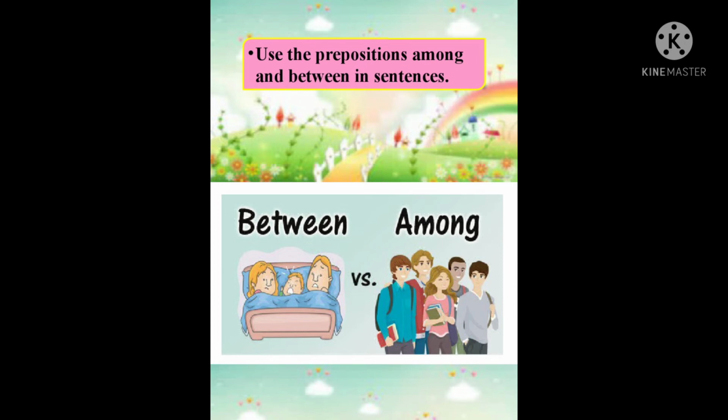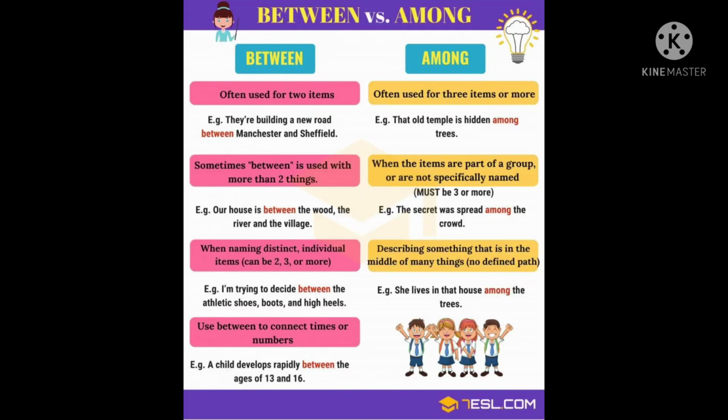What is the difference between between and among? Between means the noun or pronoun should be in between two persons or things. Among means lying inside a group of people. Let us look at an example. So between is used for two items, meanwhile among is used for three or more, a group of items.